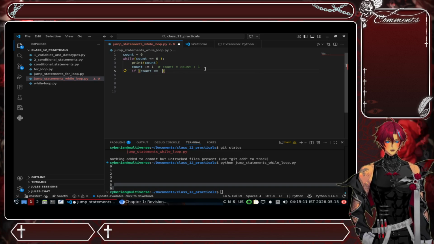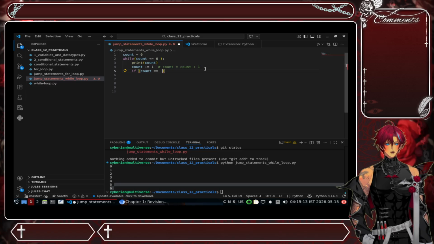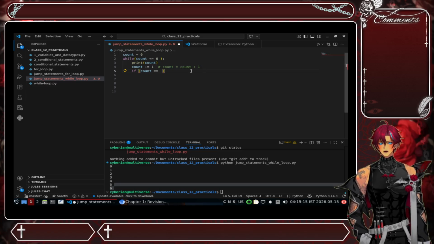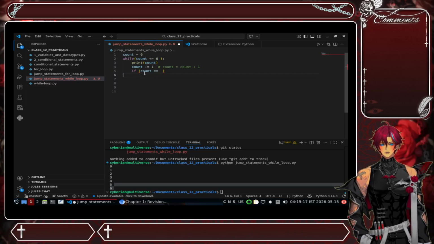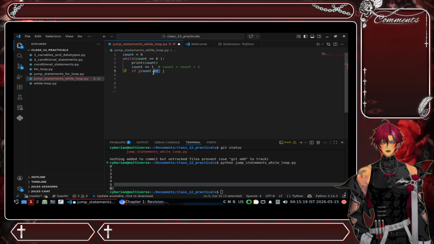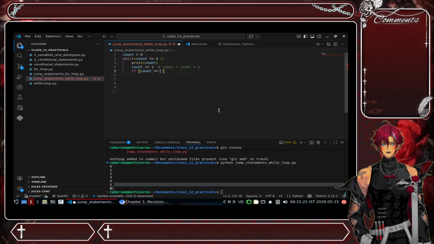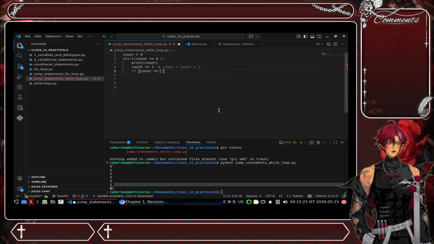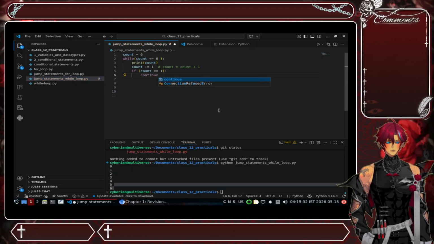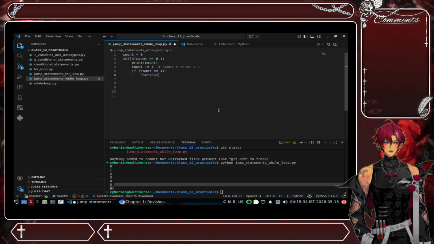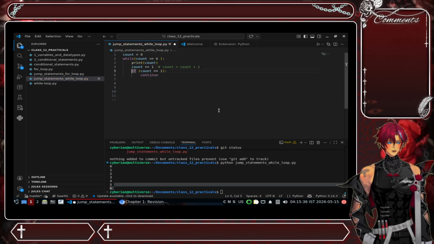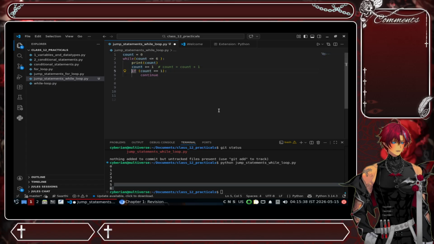So the expression I will put is: if count is equal to. Is equal to means that it is an equality operator. So if the count is equal to, let's say, 1, then what will it do? It will continue. Right. That is it. But the position of the statement in the sequence also matters in this one.